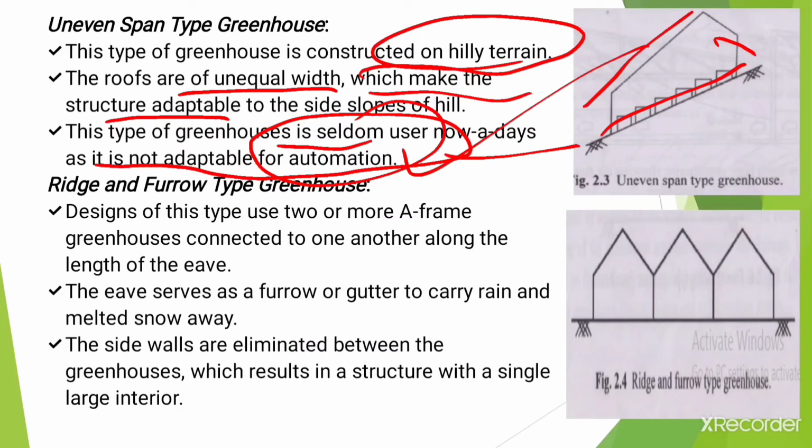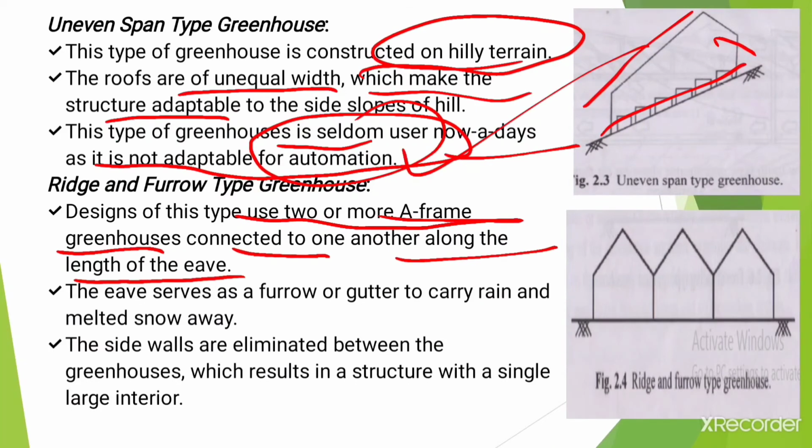The next type of greenhouse is the ridge and furrow type greenhouse, and designs of this type use two or more A-frame greenhouses connected to one another along the length of the eave. Okay, it is like this A-frame type structure in the case of ridge and furrow type greenhouses, and the eave serves as a furrow or gutter to carry the rain and melted snow away.